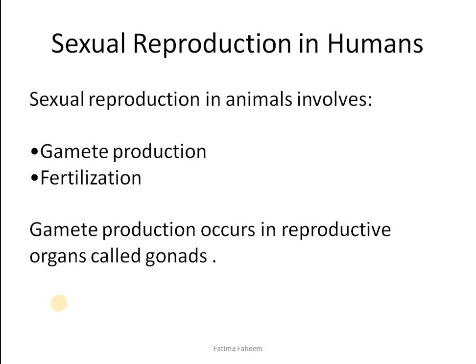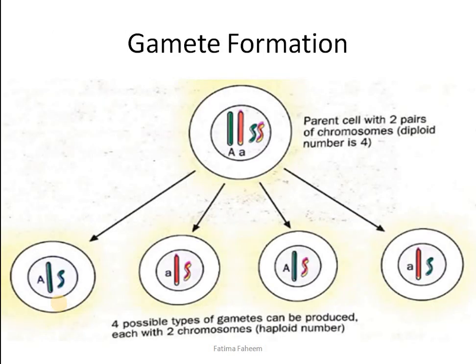Like I told you before, it comprises of two processes. First one is gamete production and the other one is fertilization. Gamete production occurs in reproductive organs and these organs are called gonads. Gamete formation, like we have read it before during the reproduction in plants lecture, is that gametes are formed by a